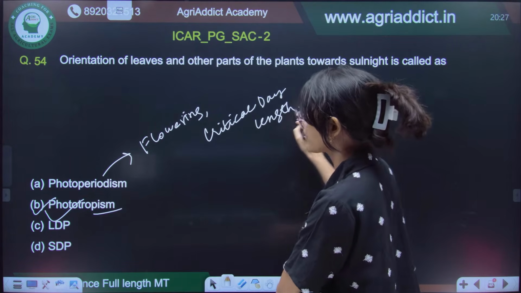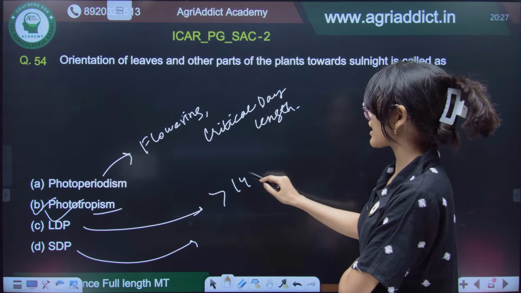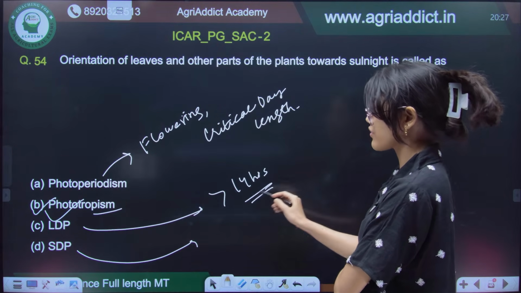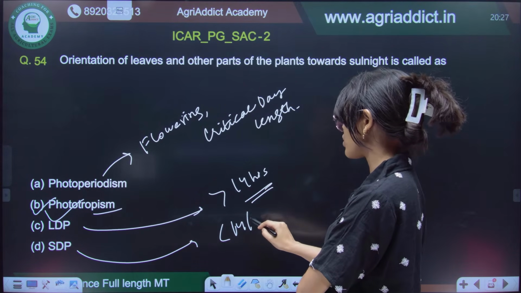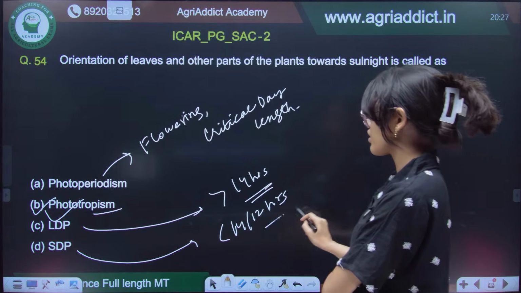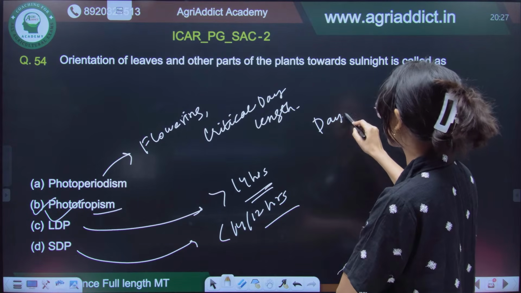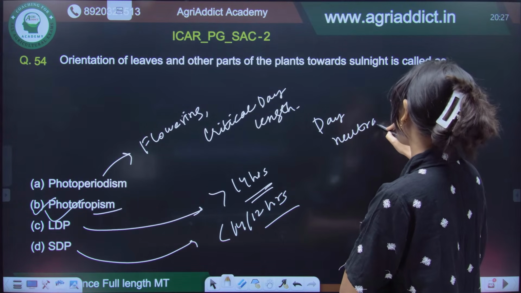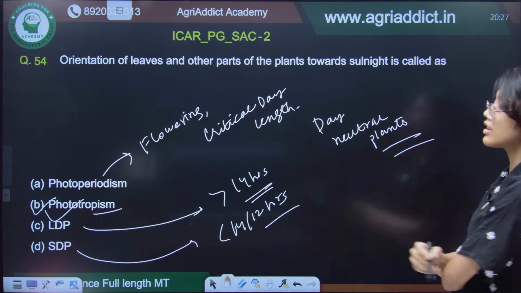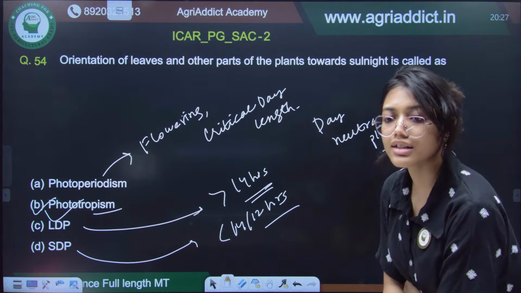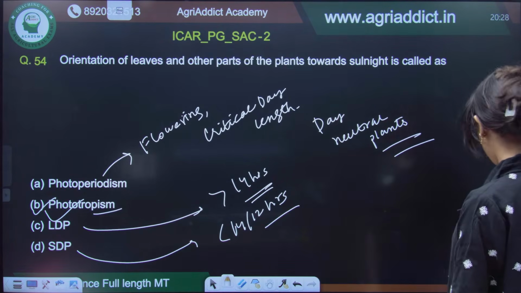And among that, you will have long day plants and short day plants. Long day plants will need at least 12 to 14 hours of day length or greater, and short day plants less than 14 or 12 hours of day length. And then there are also day neutral plants like tomato. They will not be dependent on the diurnal length of the day. So, phototropism, yes, it is the correct answer.